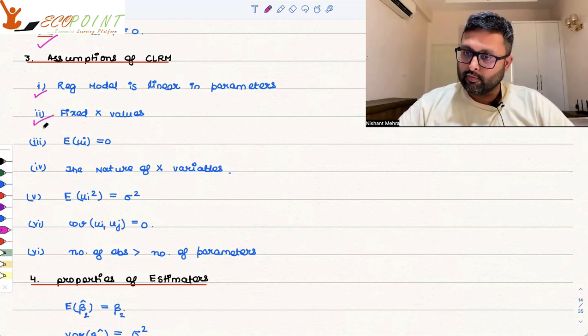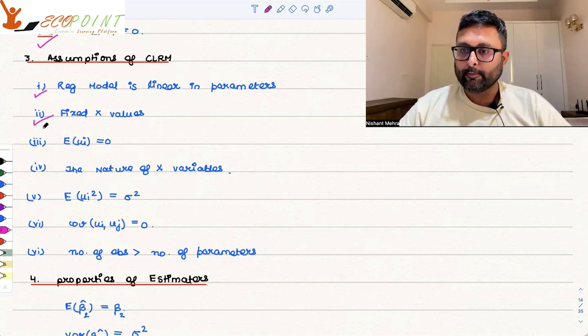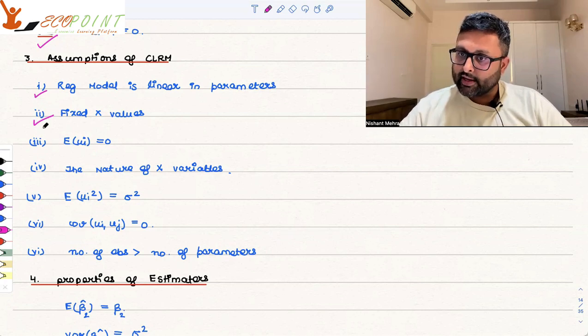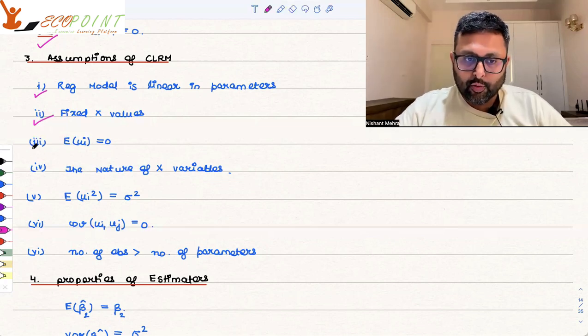Fixed x values. So you take up a sample and then the x values are fixed. You remember our example which we took. We have taken several families with certain incomes. We have fixed the incomes, and then for those incomes, we have found out what the consumption expenditures are for the different samples. So you fix the x values. E of ui is equal to 0. Mean of the error term is 0.